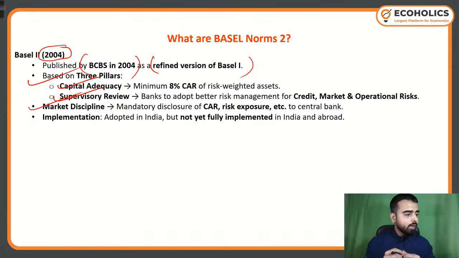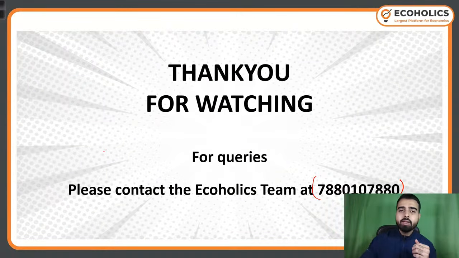It's not only the banking entity that is going to be in a loss if they default or if there is any crisis. The whole society, including the government, the public, and the society around them, is going to suffer if anything happens to any banking entity or any banking sector. So market discipline is extremely important. It talks about disclosing various data of the banking entity to the central banks. This data may include CRAR and the different risk exposures, etc. Adoption of this in India has already been done.